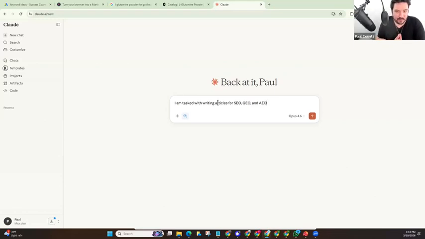Now, every single piece of content you produce should follow this framework, and there's a brand new framework for 2026. Instead of Shreya and I sitting here telling you all the time what's fresh and what's new, we're going to give you the tools you need so that you can do some of this research on your own. So I'm tasked with writing articles for SEO, GEO, and AEO.